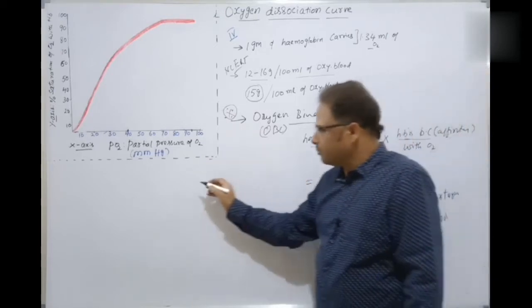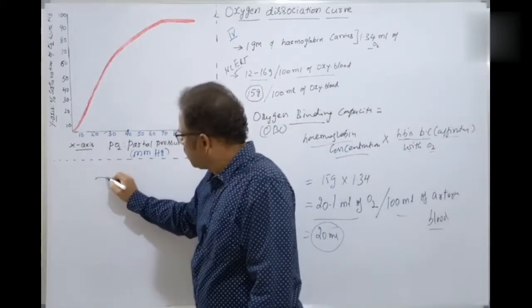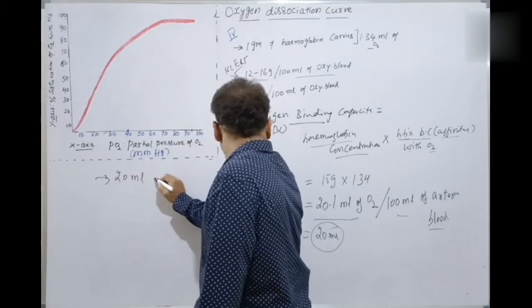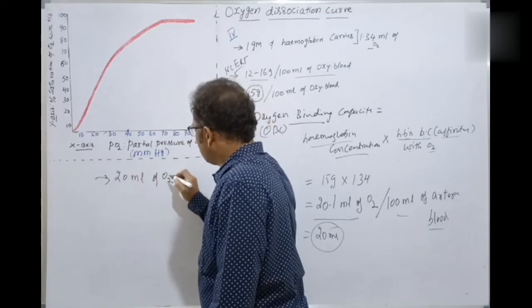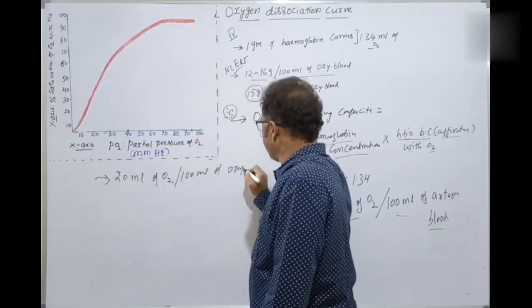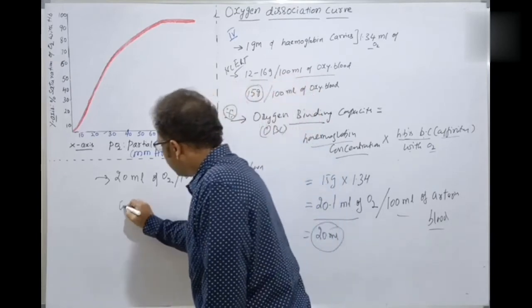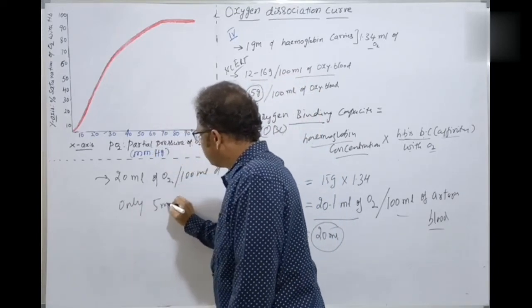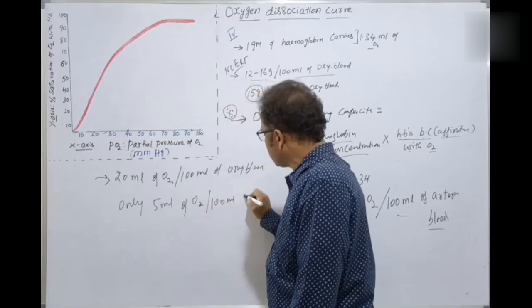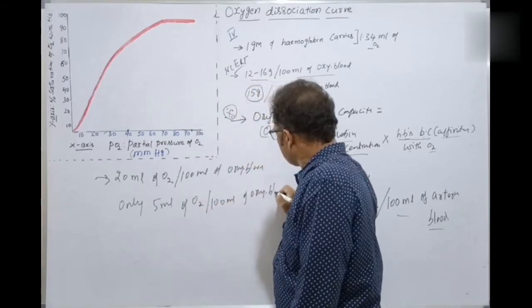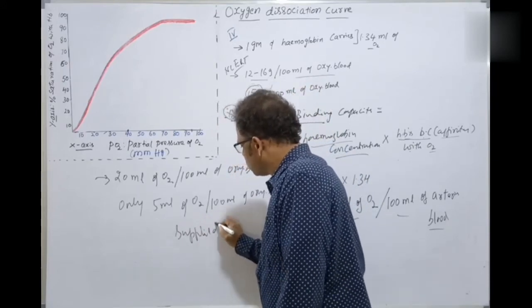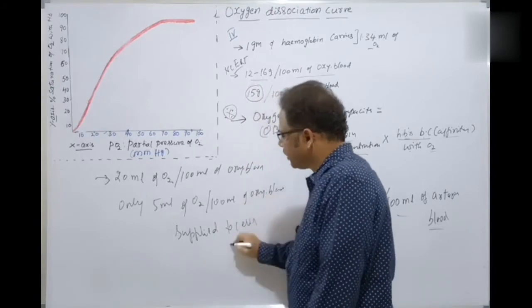Out of this 20 ml of oxygen per every 100 ml of oxygenated blood, only 5 ml of oxygen is actually supplied to cells for metabolism.